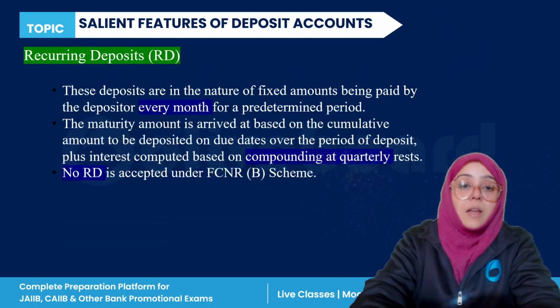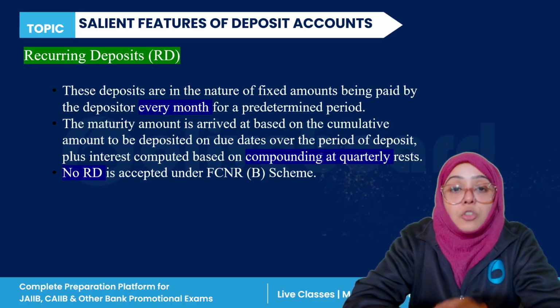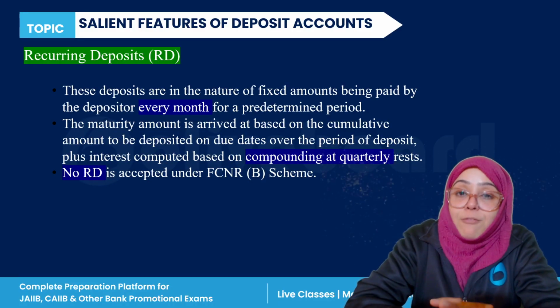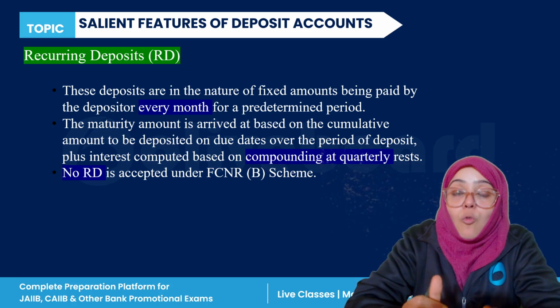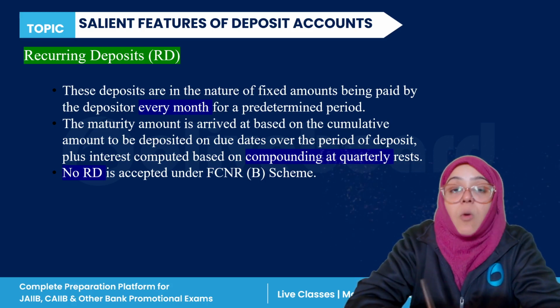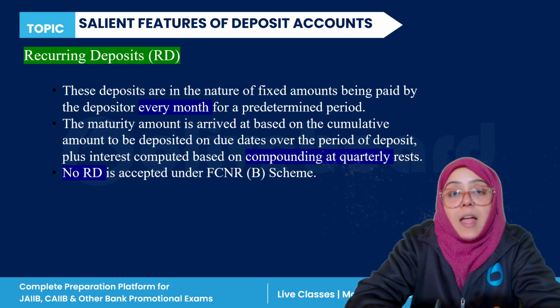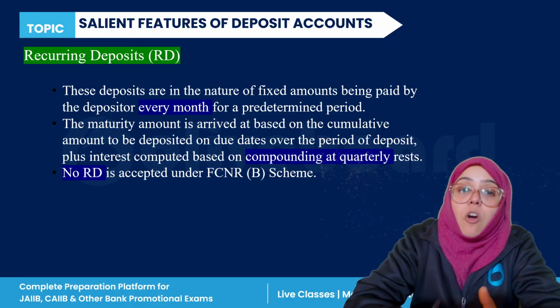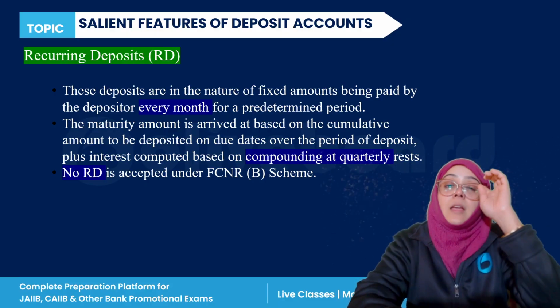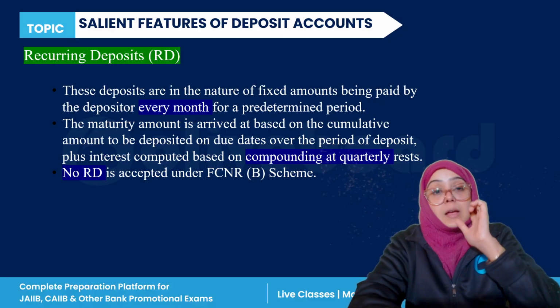Clear? Now, recurring deposit. When you are depositing a fixed amount over a period of time, then it is known as the recurring deposit.